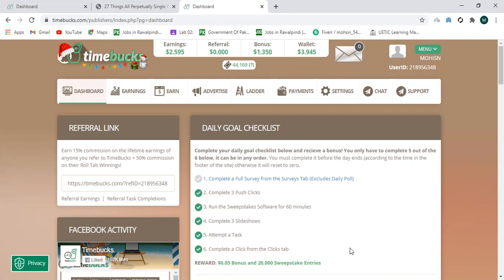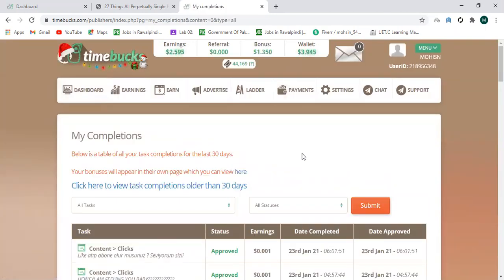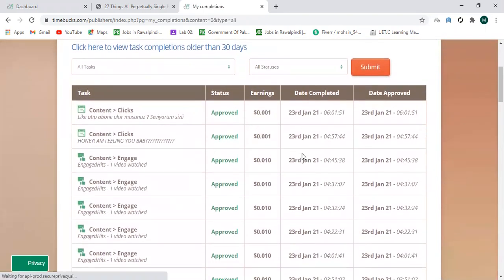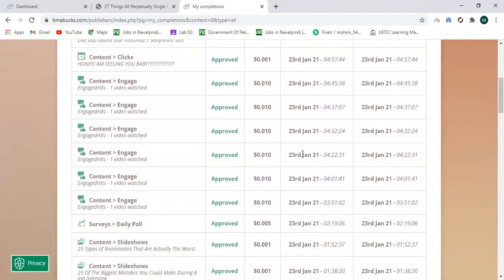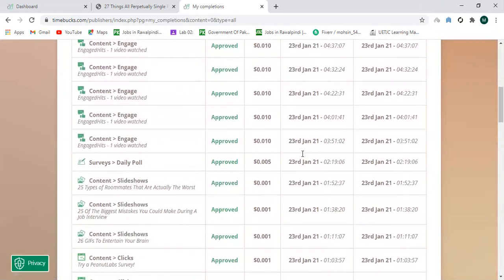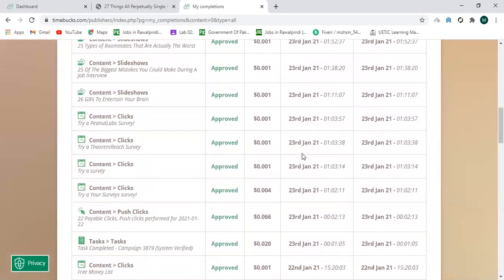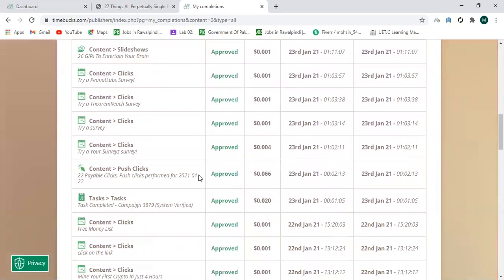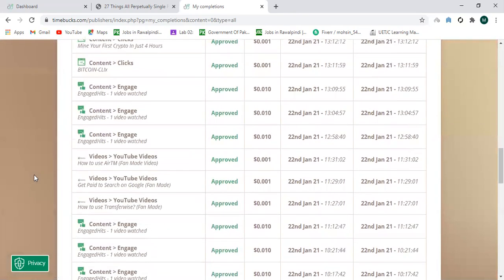Then coming to the wallet, the wallet contains all of the earning that we have earned so far. Again, this wallet will tell you about the whole earning I got. This push click earning is the whole day's earning: in the whole day I watched 22 payable clicks that appeared to me, and as a reward I got $0.006.